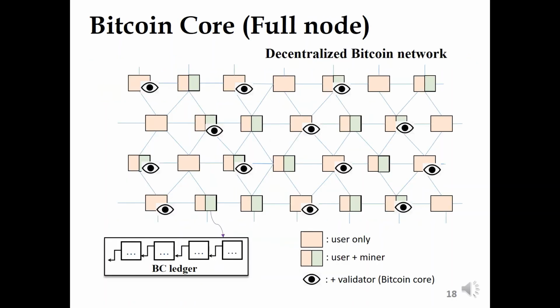to validate the work of the miner. So now in the blockchain network, the Bitcoin network, we have the user, and here is the user with the miner who takes care of writing the data into the blockchain ledger, and also the validator that installs the Bitcoin Core to validate whether the miners are working honestly or not, whether the network is secure or not.